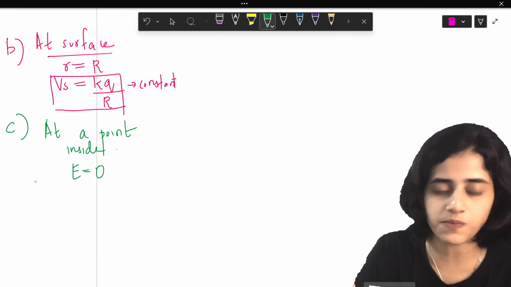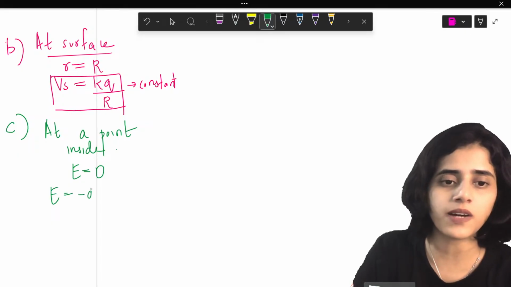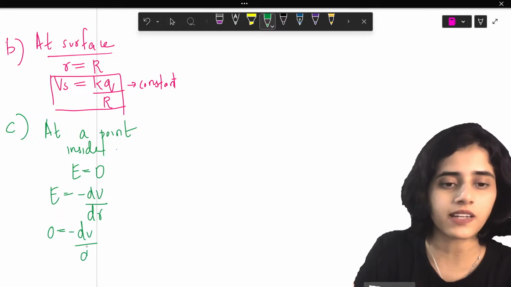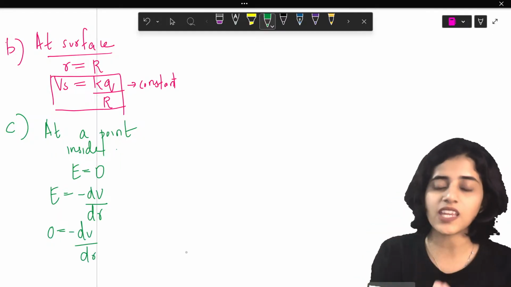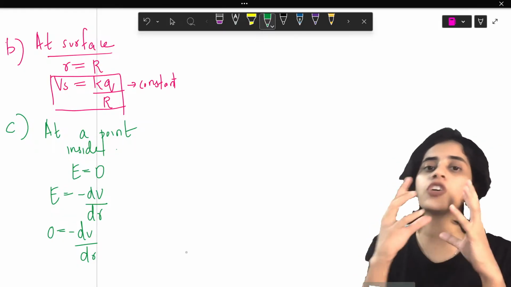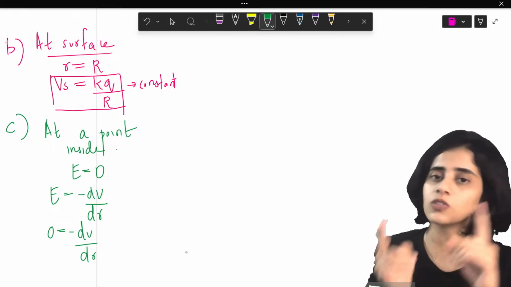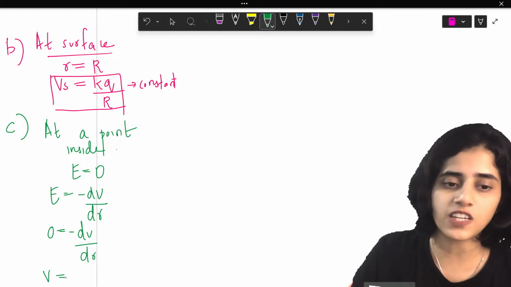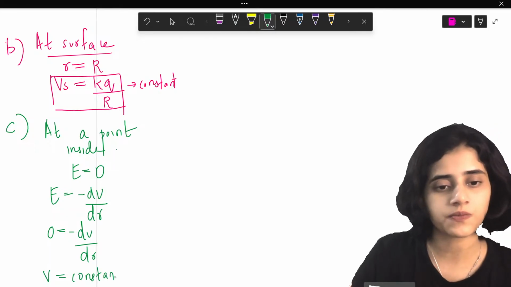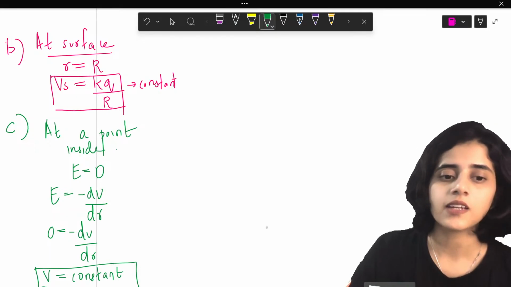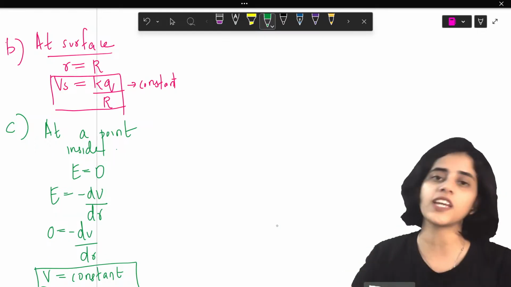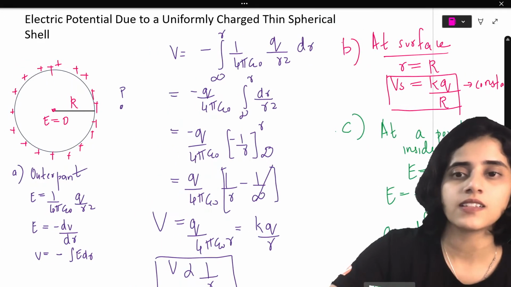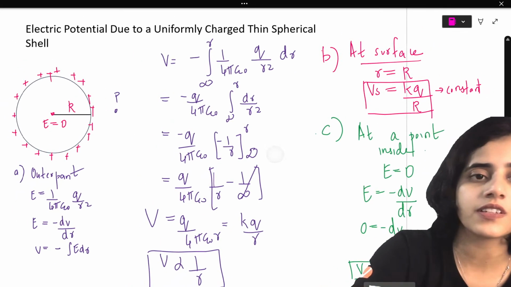Now, what is the relationship? Electric field is equal to minus dV by dr. So, 0 is equal to minus dV by dr. Now, when you differentiate something, if you are getting 0, that means what you are differentiating is a constant. In part 1 we've learned d by dt of a constant is 0. So, from this we know that V is a constant, because whenever you differentiate constants, you should get 0. So now I have all the 3 cases.